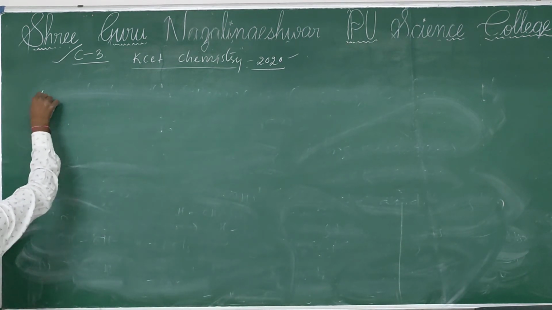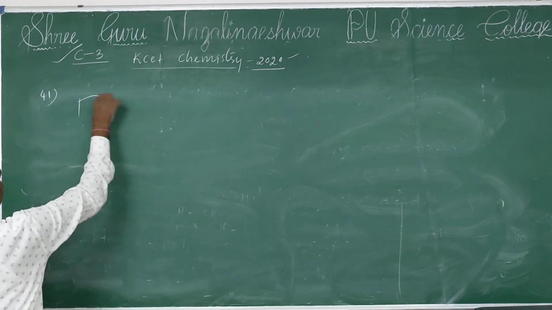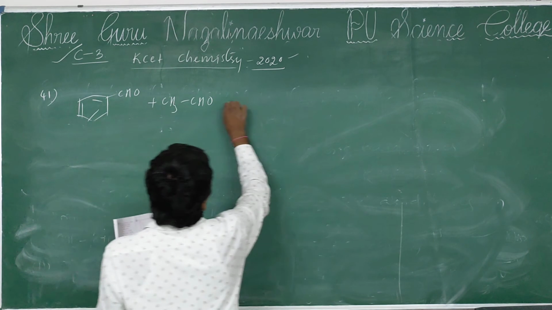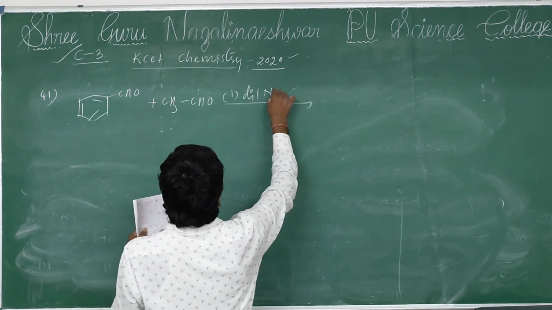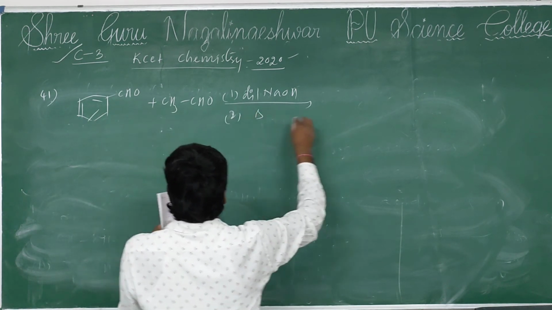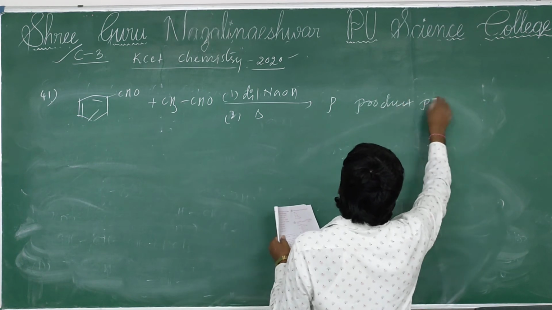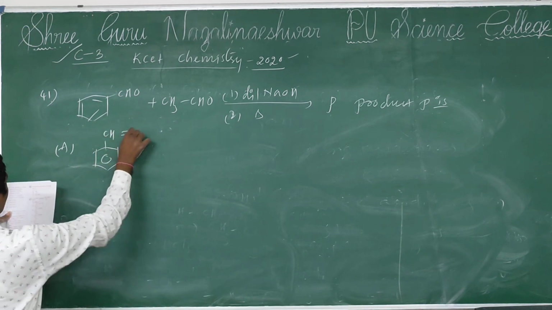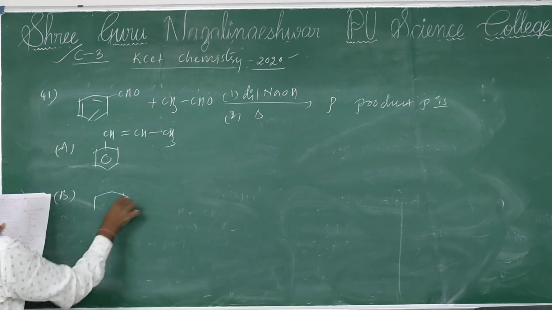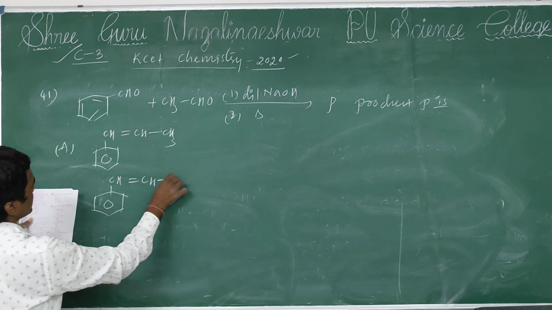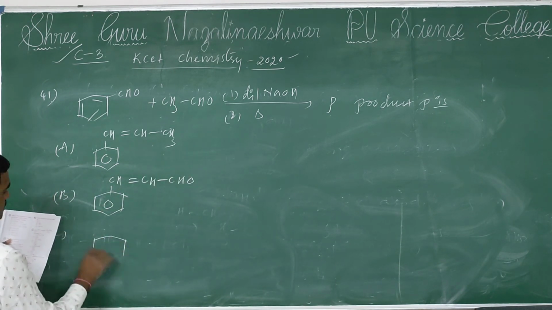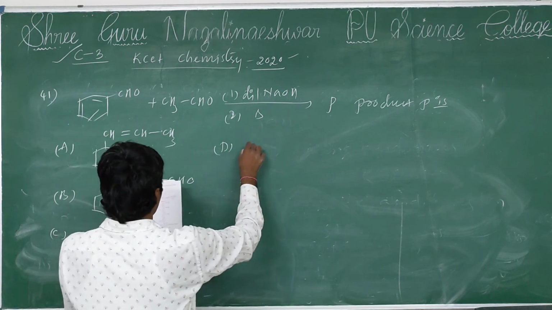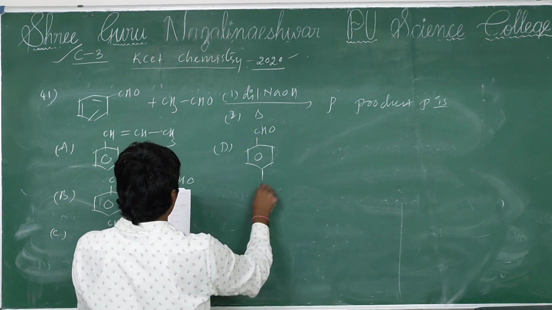Next, question number 41. Benzaldehyde reacts with acetaldehyde in the presence of dilute NaOH, and then the second reagent, then formation of the product P. P is option A, CH=CH-CH3, option B, CH=CH-CHO, option C, CHO-CH2-CHO, option D, CHO-CH2-CHO.